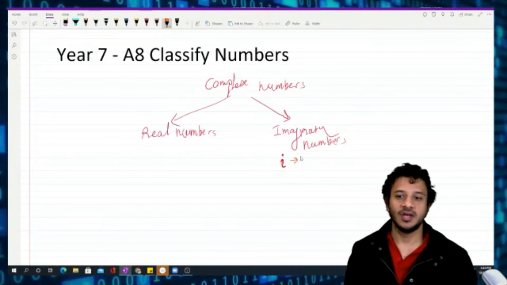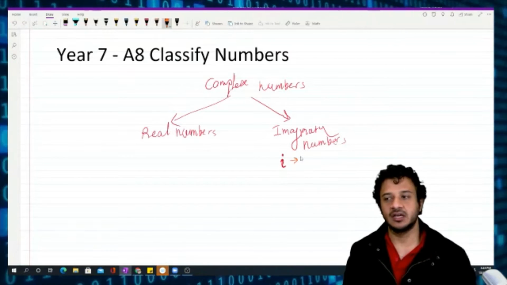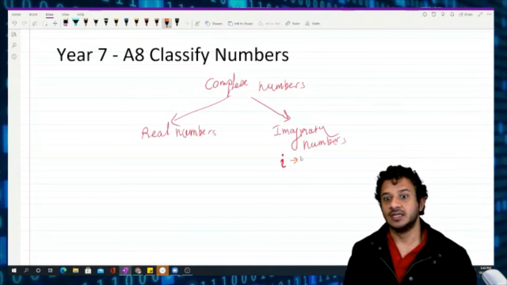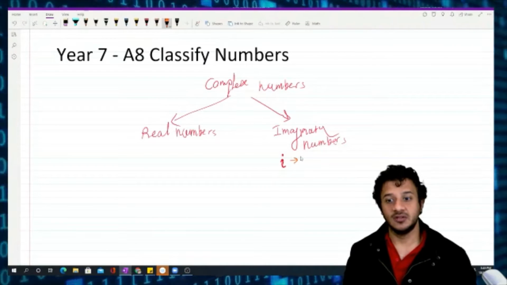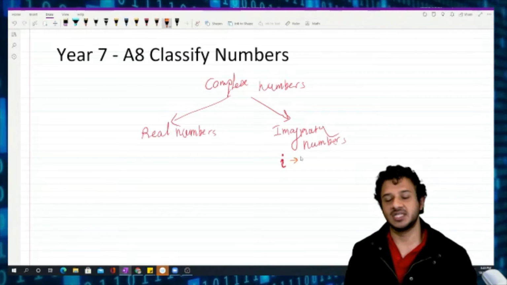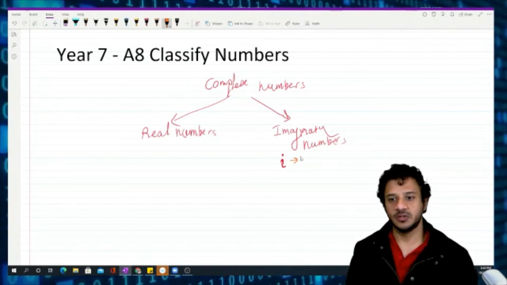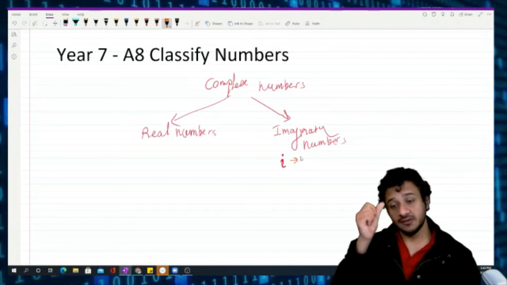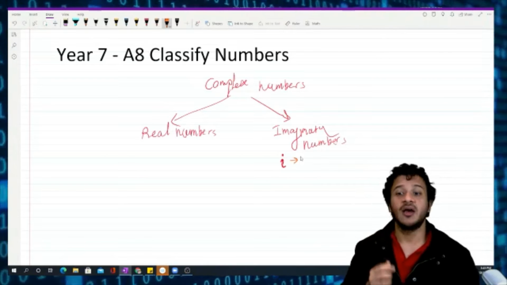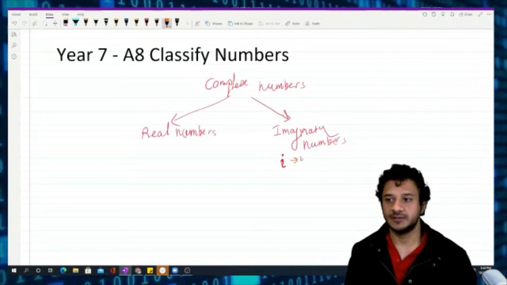No. Not unless, in the Australian curriculum, you select Maths Specialist, then you will be learning about imaginary numbers. Except that, even Methods and General, nowhere. Will you learn it when you go to university? Yes, if you do mathematics, obviously, or engineering, of course you have to learn about that.